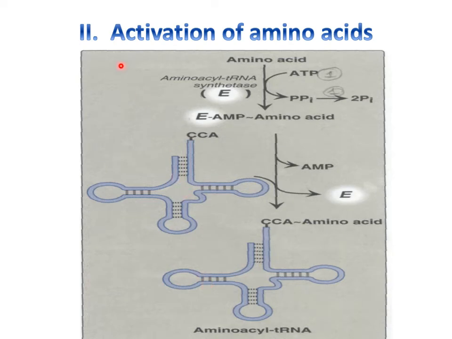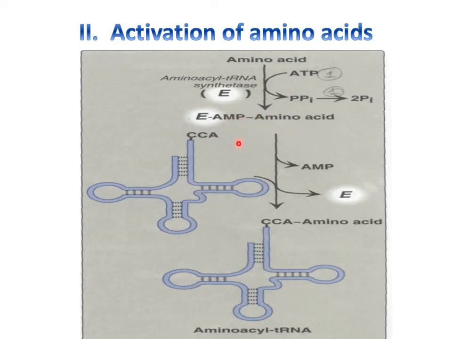Now we come to the second step, that is activation of amino acid. So how are amino acids activated? The amino acid is activated in the presence of ATP and the enzyme aminoacyl transfer RNA synthetase. This enzyme takes ATP and forms a complex with the amino acid, that is enzyme aminoacyl synthetase-AMP-amino acid.